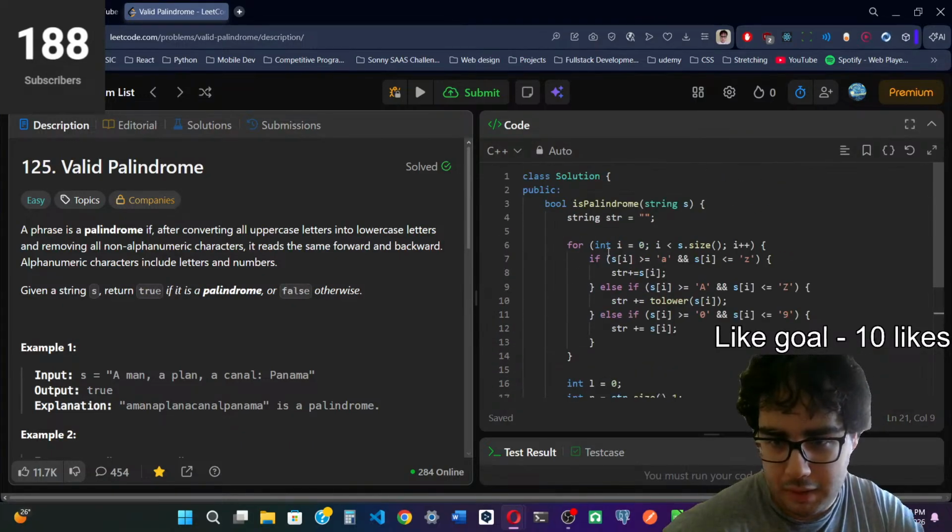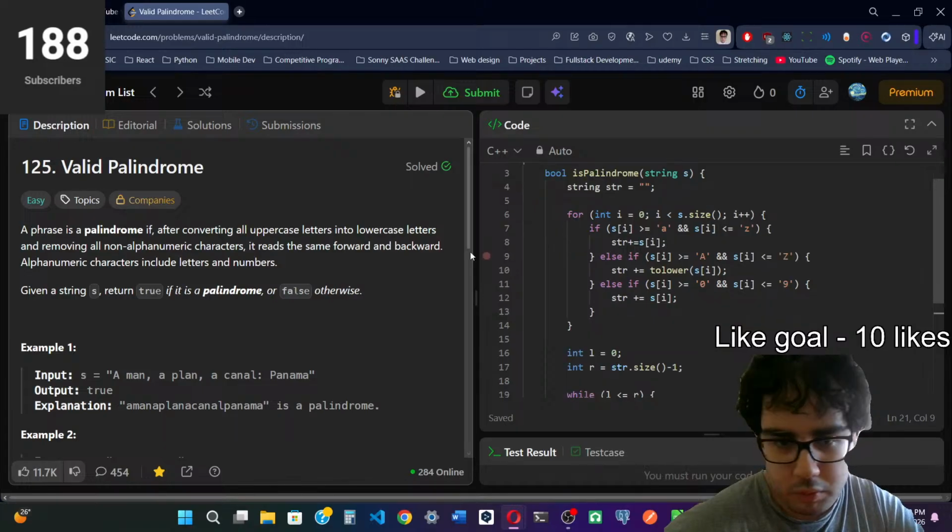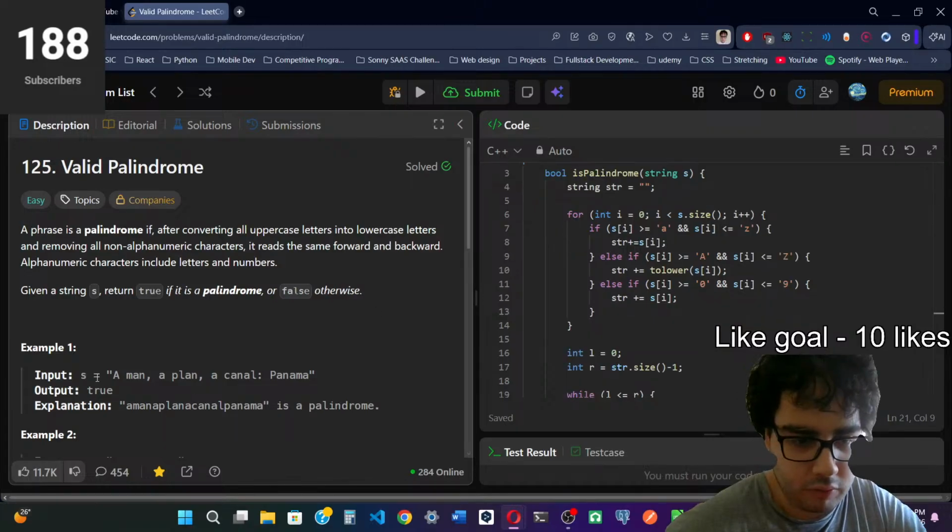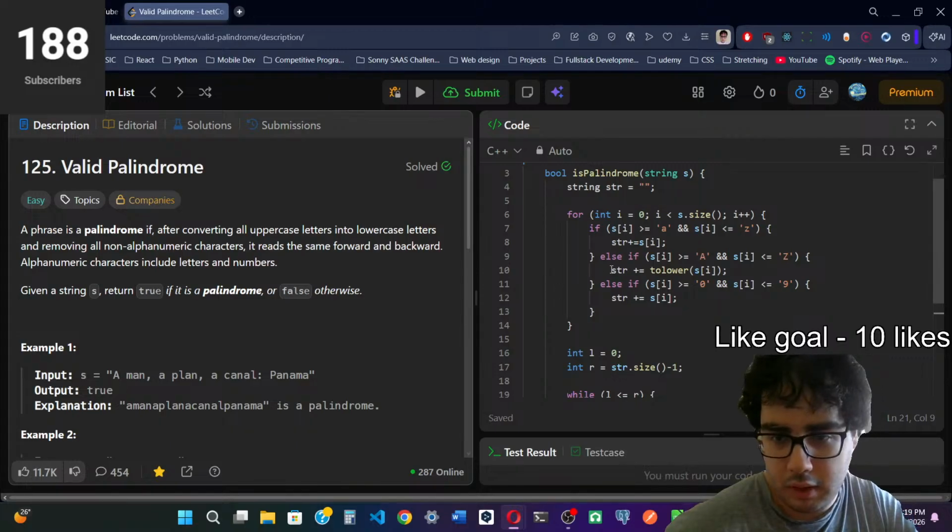Well, basically we're going to modify the input string. If there are any uppercase letters, we're going to convert them to lowercase. Also, we're going to add only letters and numbers.